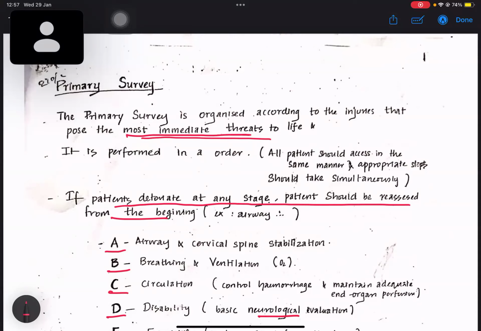These are MCQ points because in primary survey the MCQ will occur. The least immediate threat is treated first. This is a false statement because the most immediate threat is treated first. So these are the key things we should know in surgery.